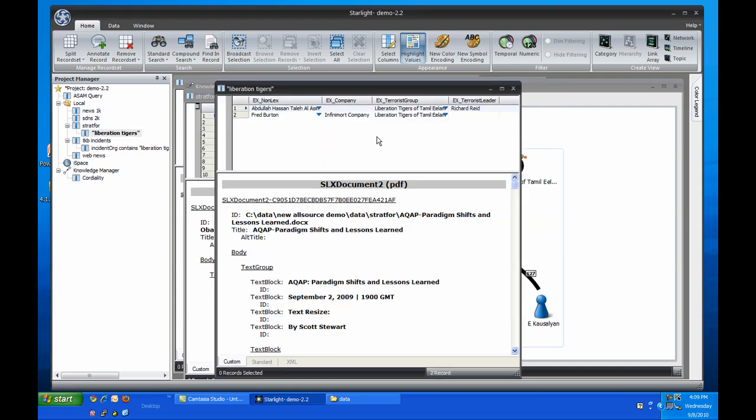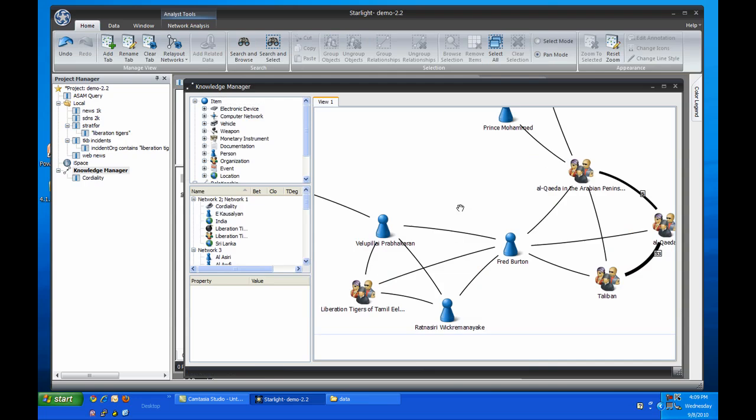By searching for just the first part of our group's name, Viz found 2 documents containing relevant information. Let's just drop these into the Knowledge Manager and see what they contain. There's quite a bit concerning Al-Qaeda in these 2 documents, but they're only linked by the report's author, Fred Burton. I'll remove the author and clean up the chart a little bit.